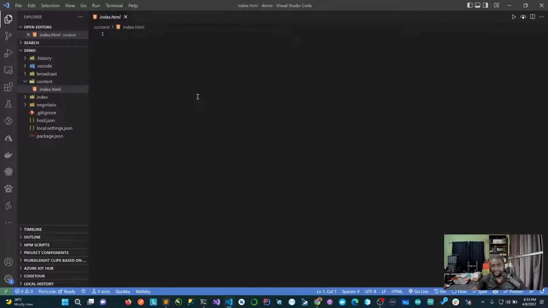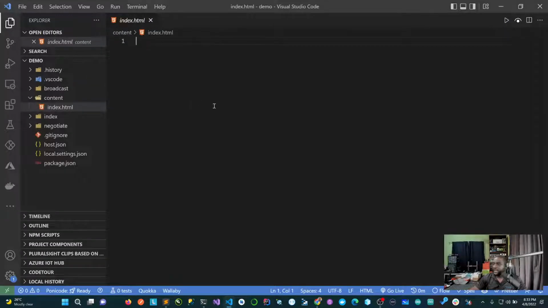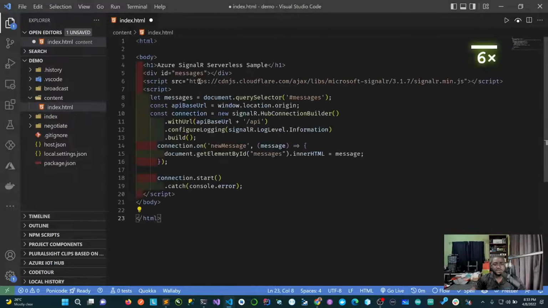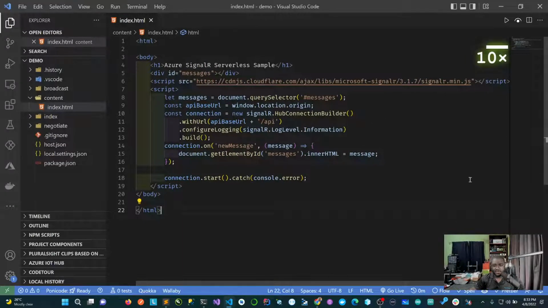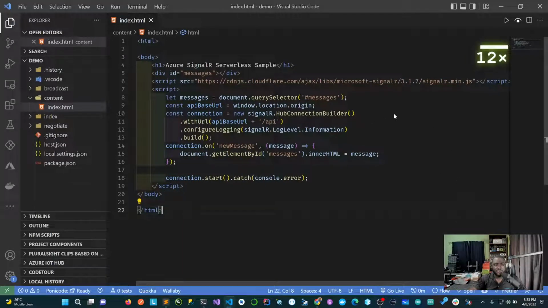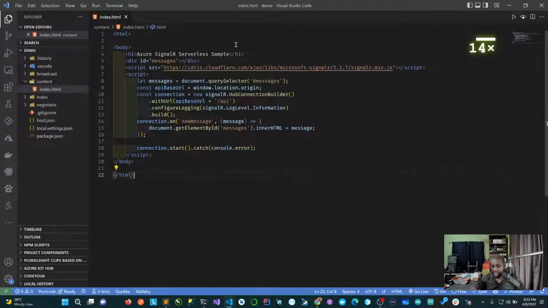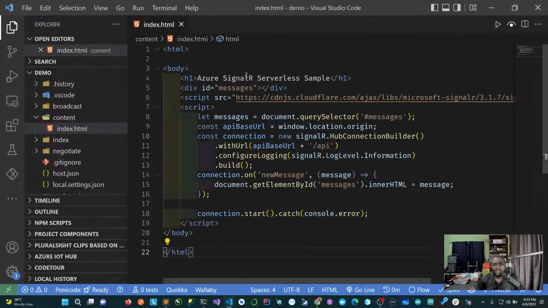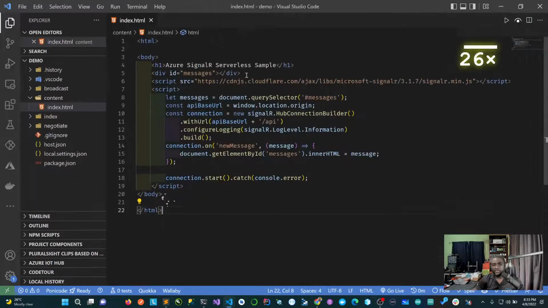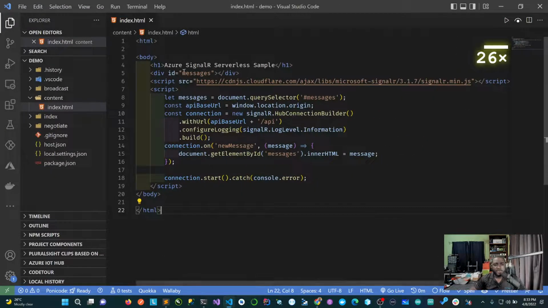So right here, let's go ahead and add the code to it. I did some magic. There you go. So this is just basic HTML, right? Nothing fancy. So the HTML tag, there is a body. The div called messages will be where we put all the messages.